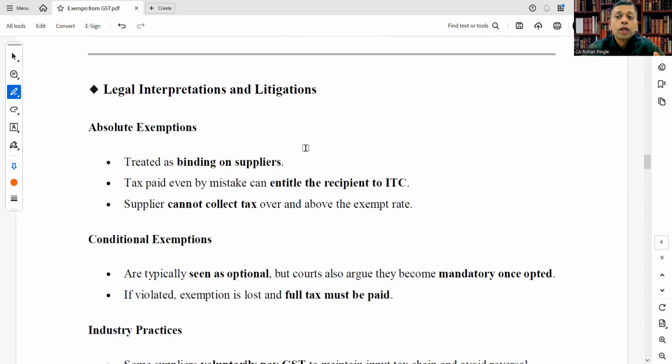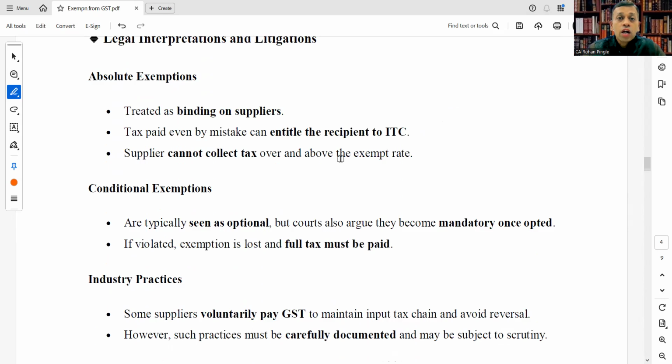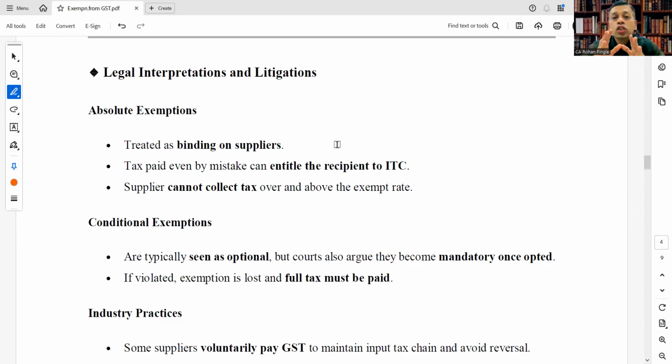Let's see a few of the legal interpretations and litigations. Absolute exemptions are treated as binding on suppliers. Tax paid even by mistake can entitle the recipient to ITC.